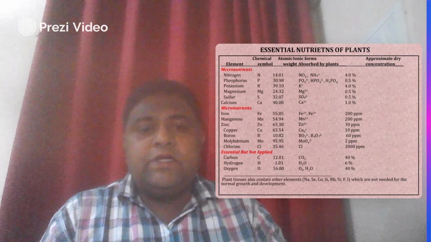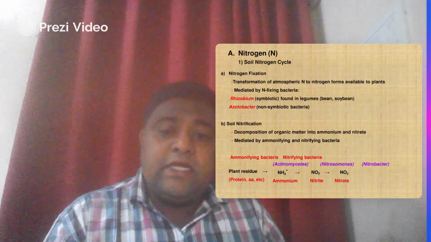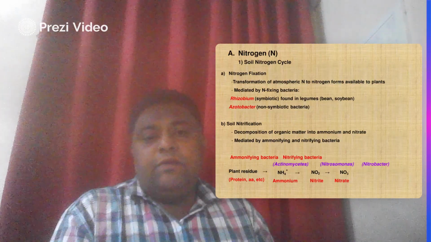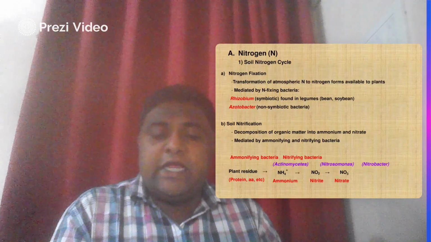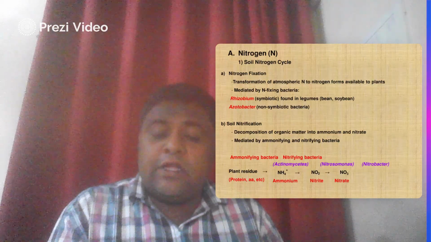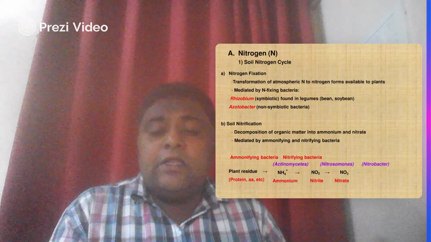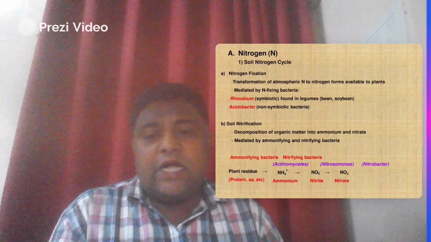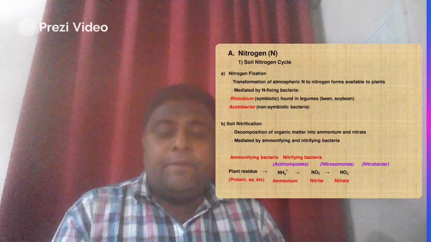After this brief discussion of the essential nutrient elements, we will discuss them one by one in detail. First is nitrogen. In nature there is a cycle called the nitrogen cycle. The air contains 78% nitrogen, but the plant cannot easily absorb this atmospheric nitrogen, so it is essential to convert it into an easily absorbed form.